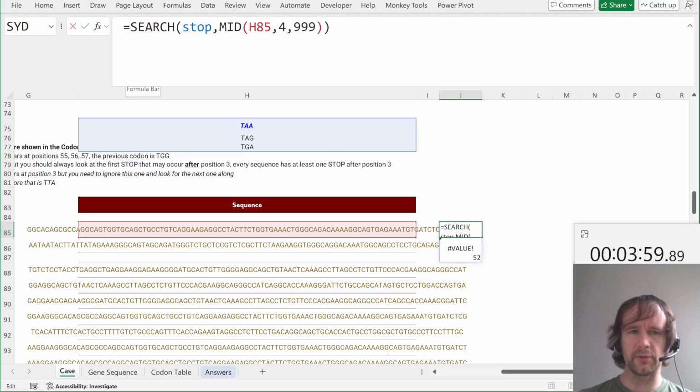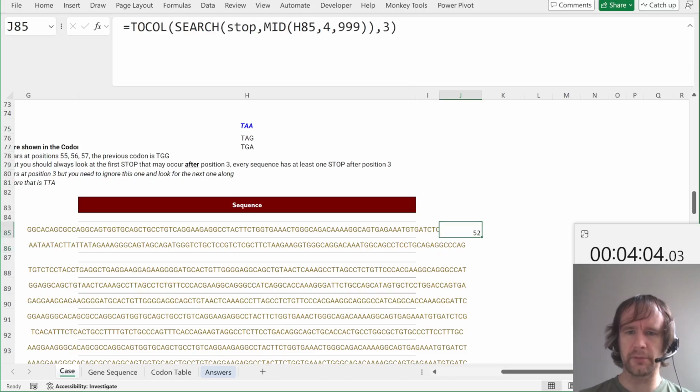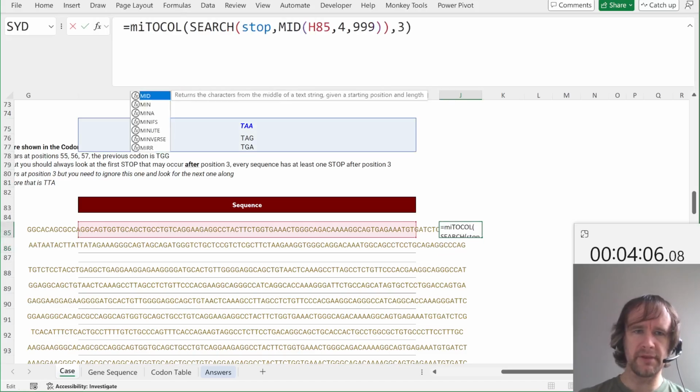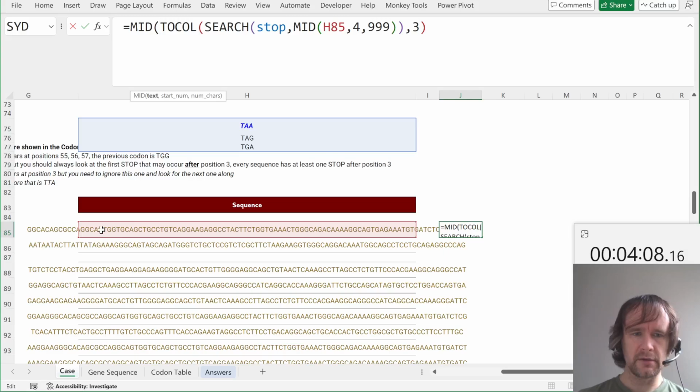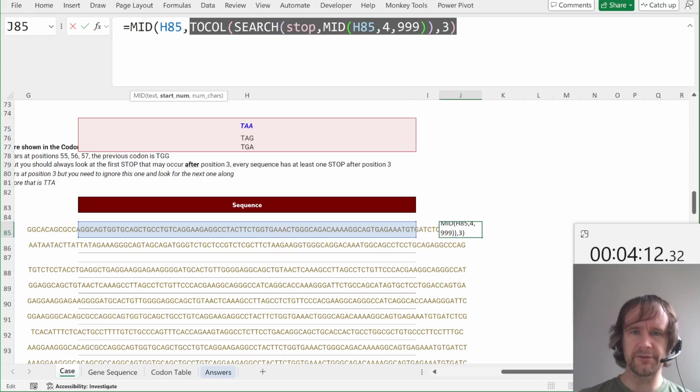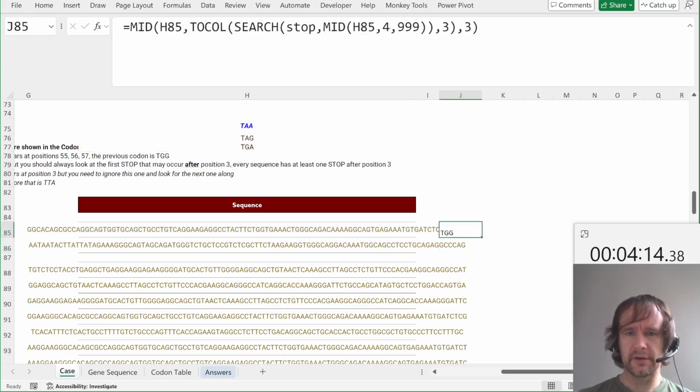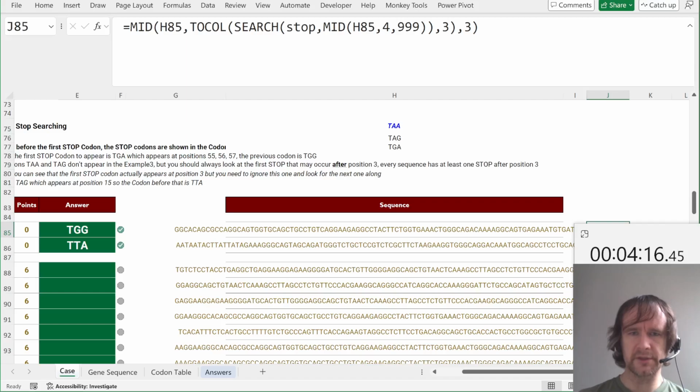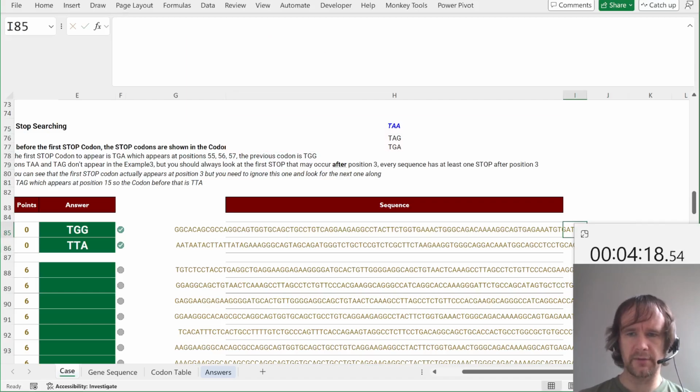So we're only interested in the one that is not an error, and we can use tocol to get that. So say tocol 3 will drop all the errors. And then we want to mid this by that. So this is our starting position, the 52, and we want 3 characters. So that gives TGG, which hopefully matches. It does. So we'll cut that, bring it over here.